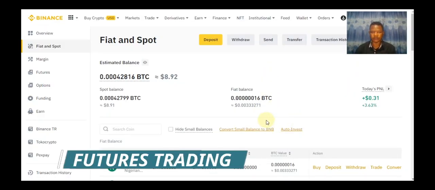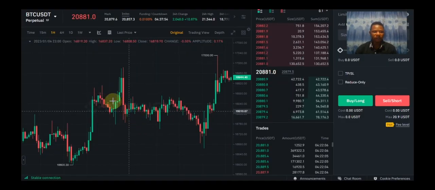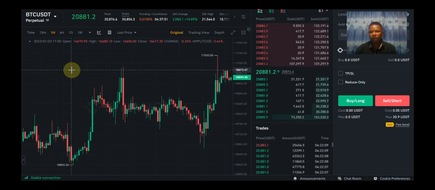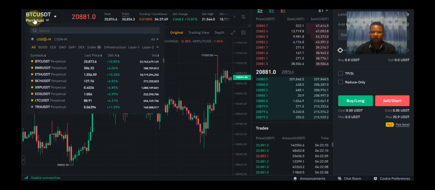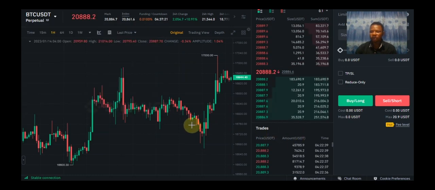Let's go to futures trading. Click on derivative. Take USDM futures. Here is the futures markets, and the cryptocurrency pair that we're trading is BTC USDT. And there are other cryptocurrency pairs you can trade in the futures markets. We have two buttons. We have the buy button and the sell button. And this is the current market price of BTC.